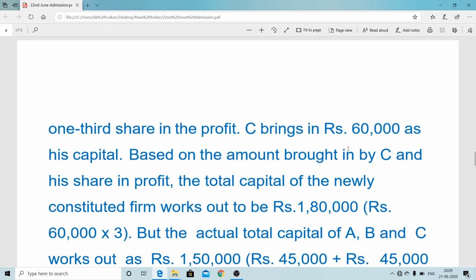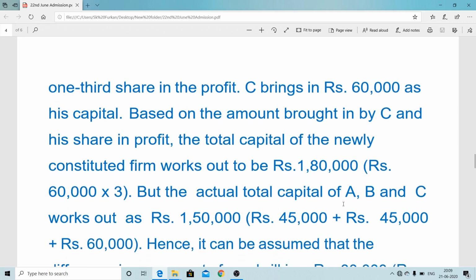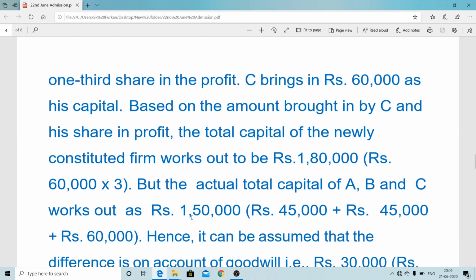But if you make a back calculation, the total capital of the firm comes to 1,50,000. How is it coming? First partner 45, second partner 45, that is 90, plus 60 of the incoming partner. So 1,50,000, that is the capital of the firm coming. But he is asked to pay 1,80,000.